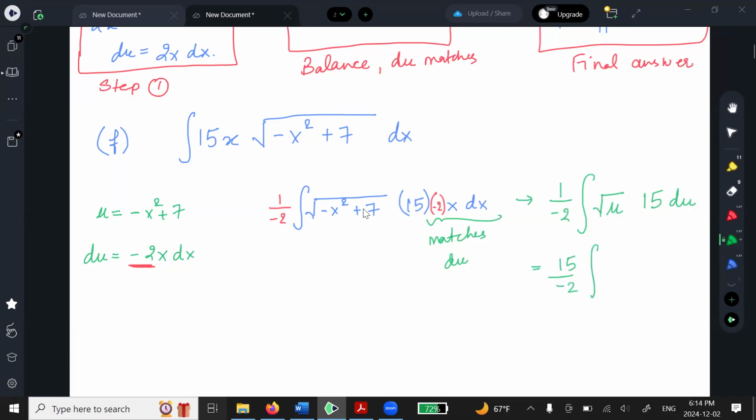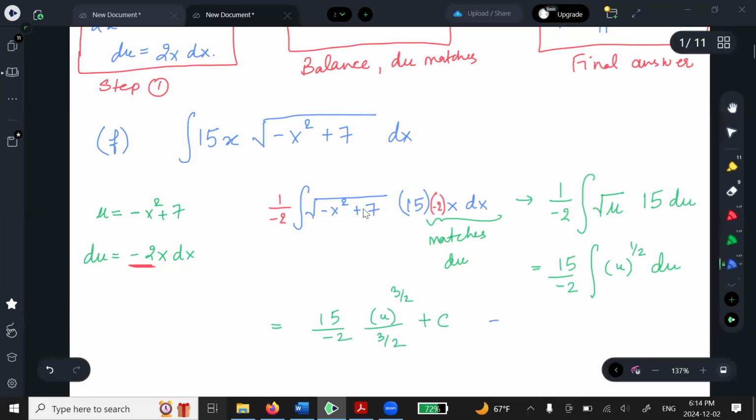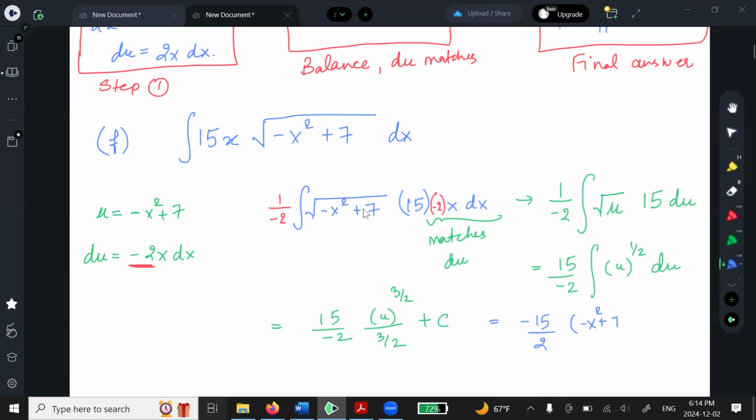How do I integrate a square root? No, you must be champions in integrating this at least, right? So this is, you add 1 to the power, it will be 3 over 2, divide by it, plus c. But I'm not done here. I have to replace the u back with whatever was the substitution to begin with. And that's the final answer. Right?